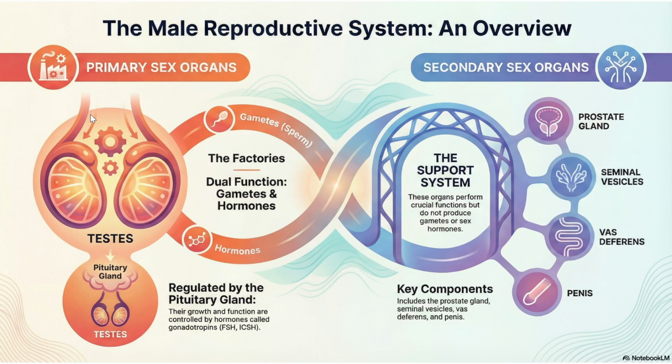Now there are two kinds of organs present. One is called the primary sex organ, another one is called the secondary sex organ. The primary sex organ is going to produce both gametes as well as hormones. For example, the testis, in case of males, will produce sperm as well as hormones like testosterone. In case of females, the primary sex organs are the ovaries. Ovaries will produce the gamete ovum, and also the hormones estrogen and progesterone.